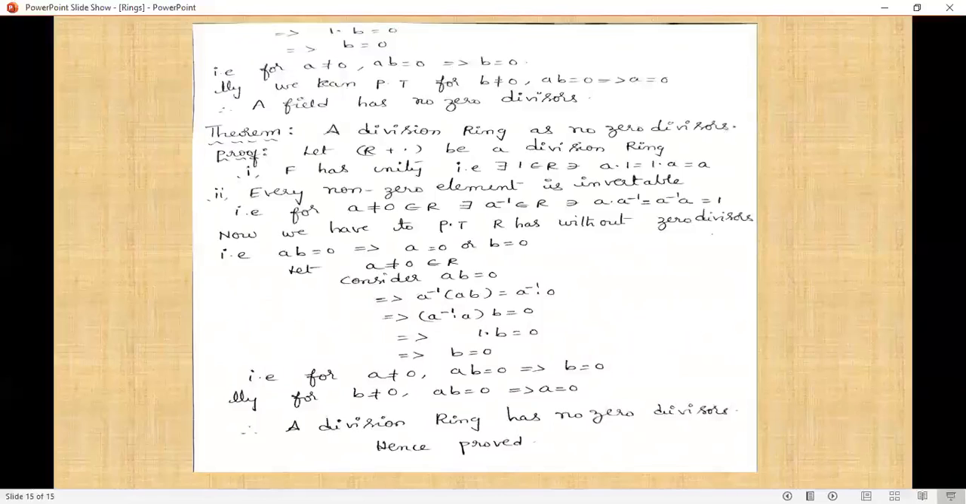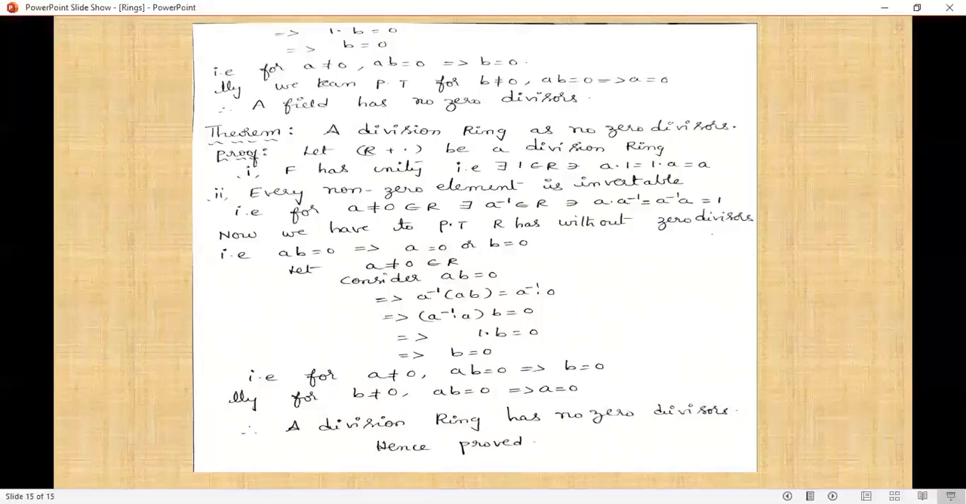Since every non-zero element in F is invertible, a·a inverse = a inverse·a = 1. This implies 1·b = 0 implies b = 0. That is, for a not equal to 0, ab = 0 implies b = 0. Similarly, we can prove that for b not equal to 0, ab = 0 implies a = 0. Therefore, a field has no zero divisors, or is without zero divisors.